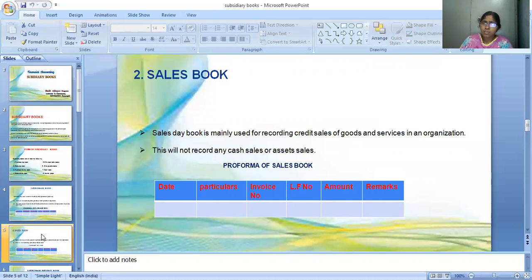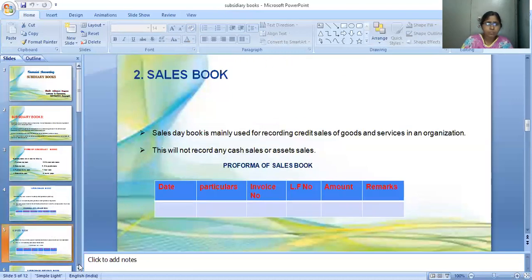In this sales book we cannot record any cash sales or asset sales because it is meant only for credit sales of goods and services. Next, see here the pro forma of the sales book. As we have already seen the purchase book pro forma, likewise the pro forma for the sales book is the same: date, particulars, invoice number, ledger folio number, amount, and remarks. This is the pro forma for the sales book.